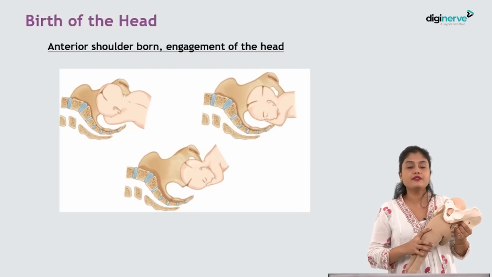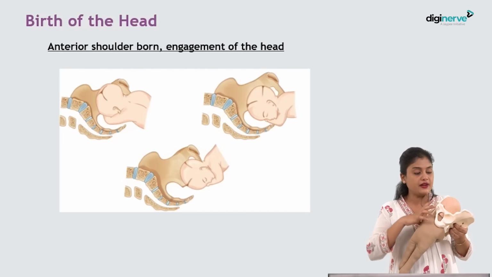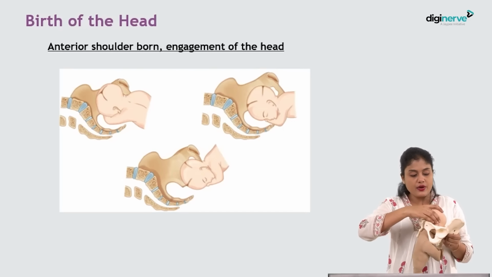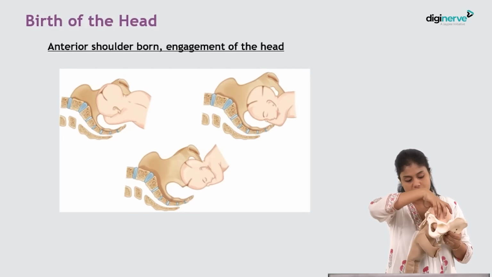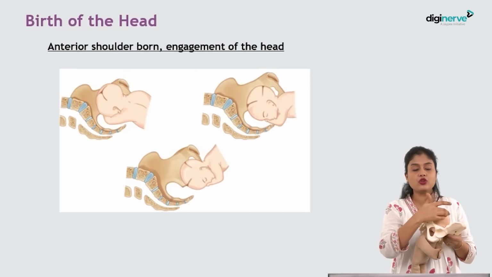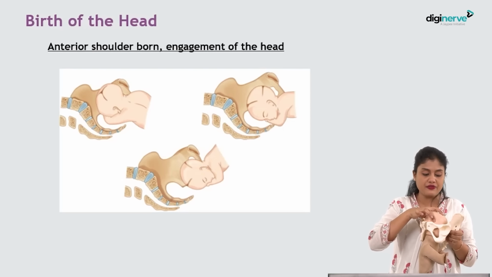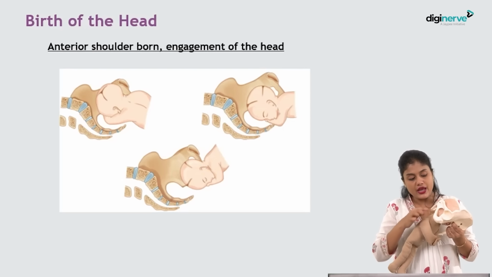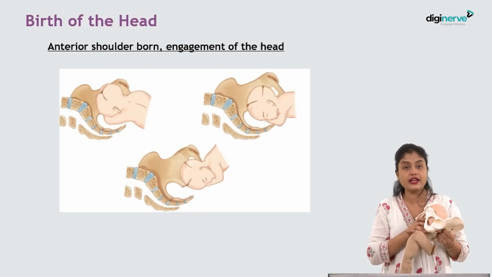Now next, going ahead with the third stage. So now what happens? When the anterior shoulders are delivered, now this head will get engaged. So head is like this, isn't it? So biparietal diameter is in the right oblique plane, whereas anterior-posterior diameter is in the left oblique plane. So biparietal diameter is how much? Around 9.5 centimeters. When it crosses the pelvic inlet, it is called head is engaged. Head will get engaged when the shoulders are delivered. That is when head will get engaged.